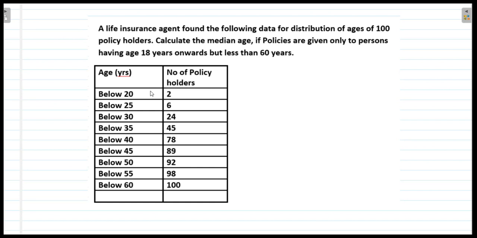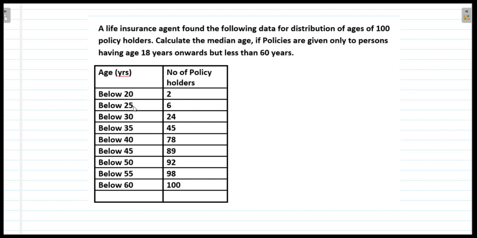Here it is said that below 20 the number of policy holders are 2. Here try to understand the meaning of this data. Below 20 the number of policy holders are 2. It means there are 2 policy holders whose age is less than 20.